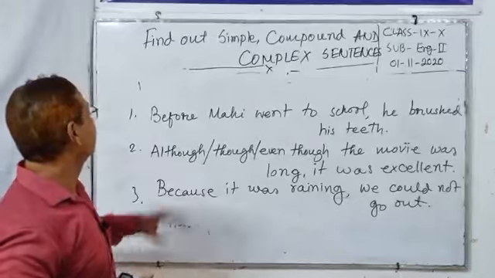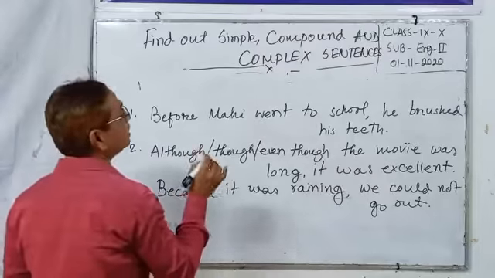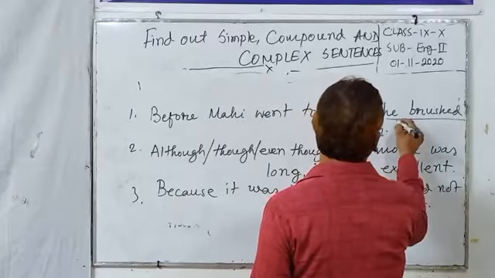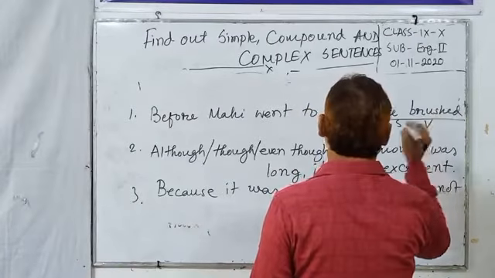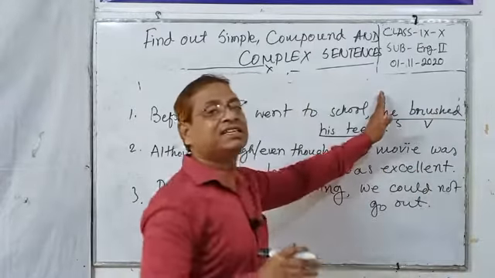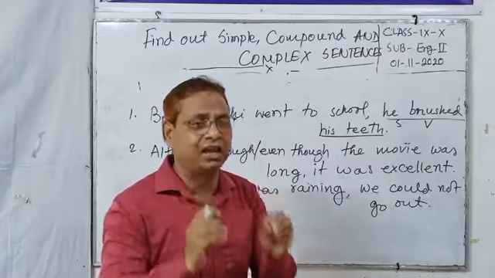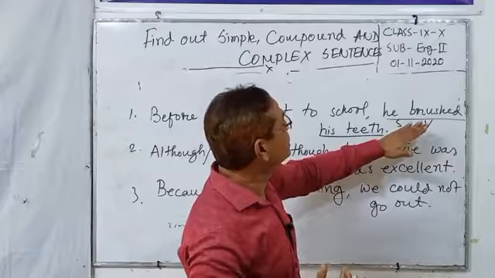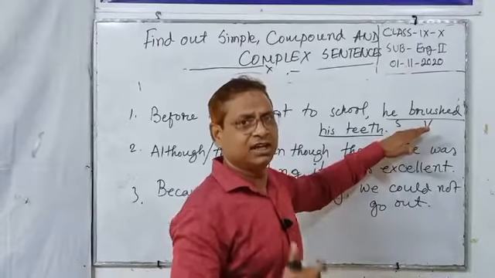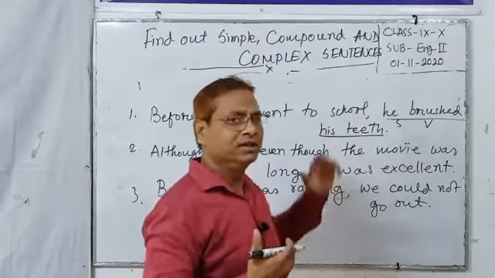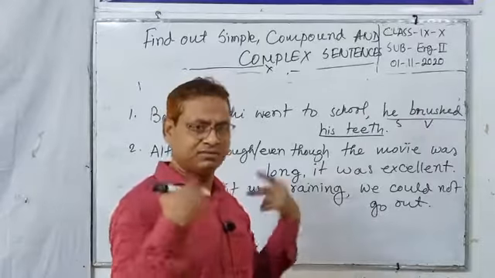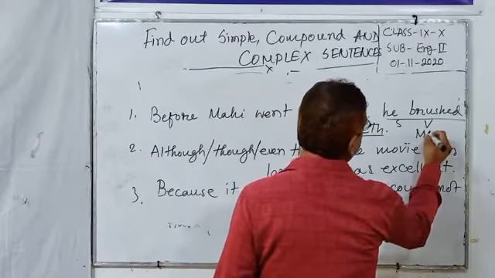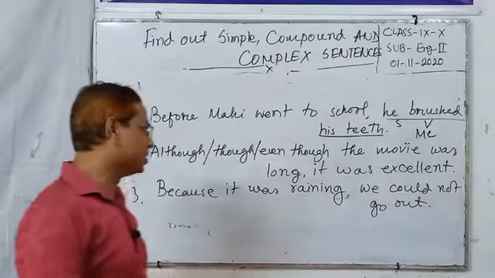Dear students, in these three sentences, we can see 'he brushed his teeth' is a subject-verb combination, and this part can stand alone. It conveys meaning fully, a complete thought. So this is the main clause.